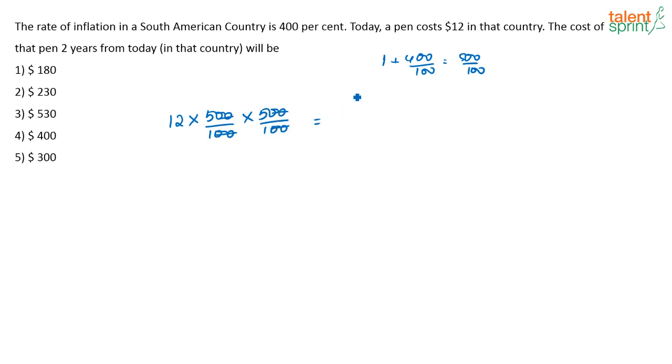That is nothing but 12 into 5 into 5 or 12 into 25, which is equal to 300. So the cost of the pen after 2 years from today will be $300. Option 5, 300 is your answer.